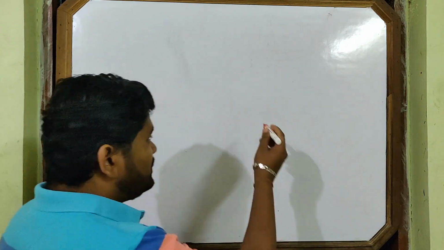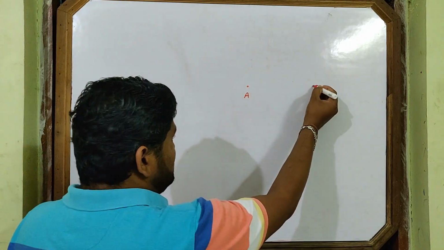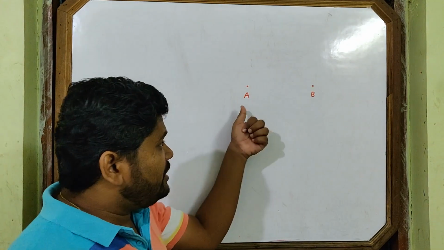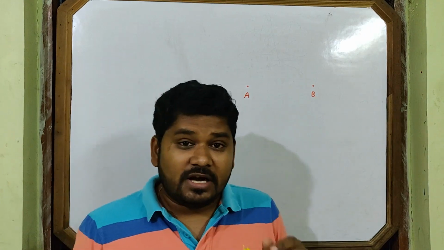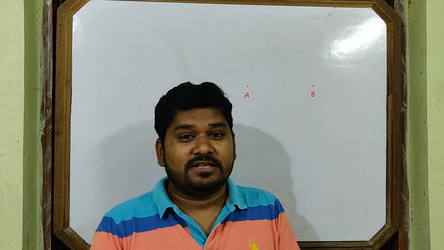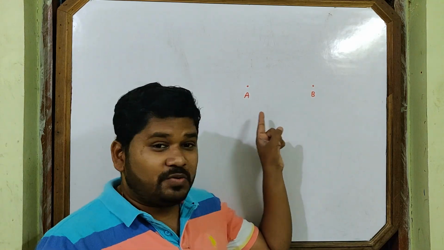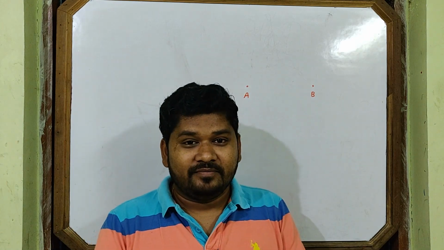Electric potential difference between 2 points, this is one point A, this is one point B, is the amount of work done to take a unit charge, meaning a test charge, from one point to another point along any path.